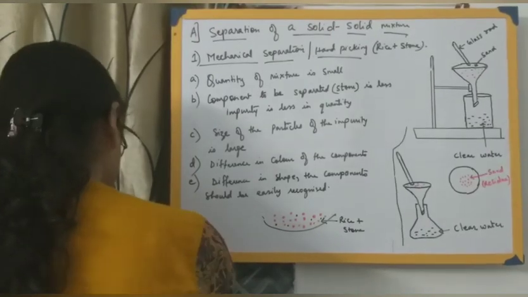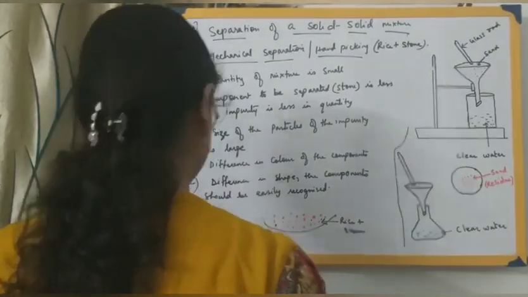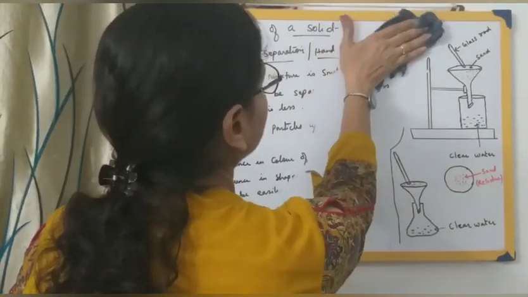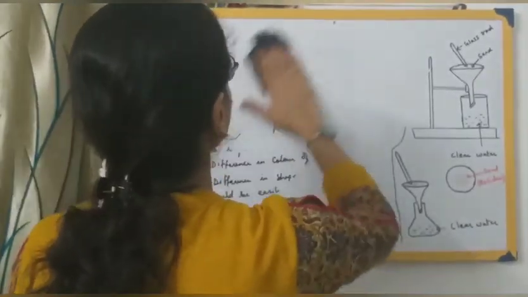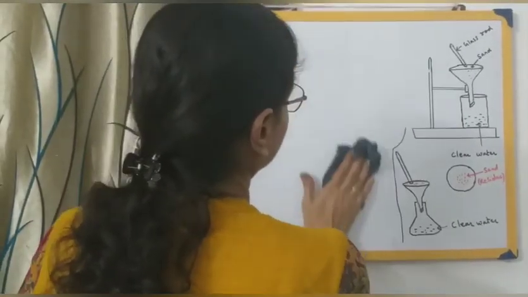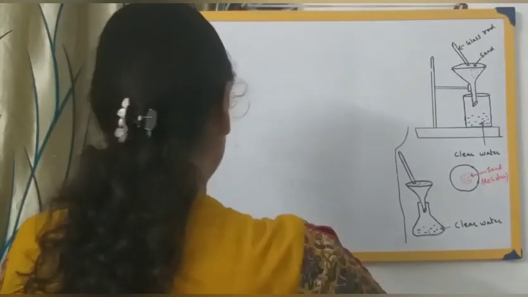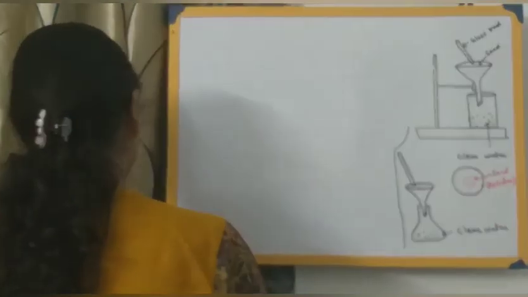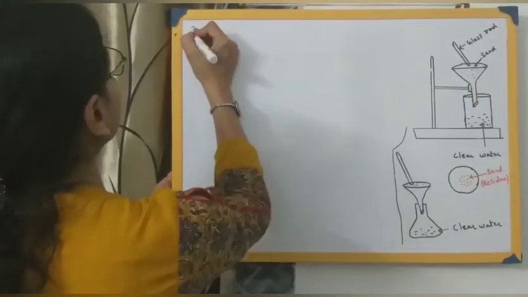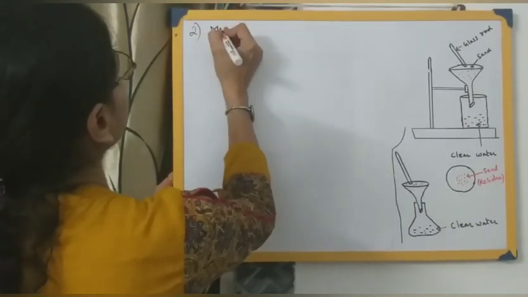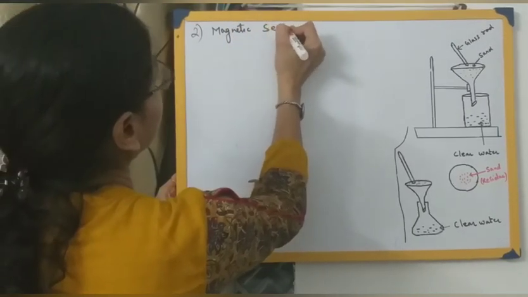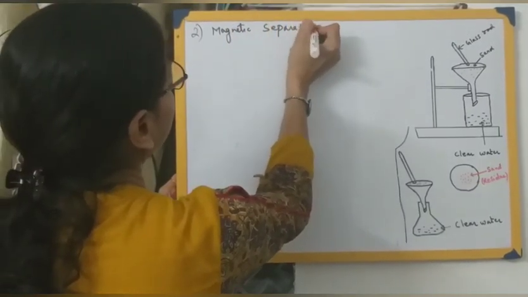Let me rub the board. So the next method of separation, the second method, is magnetic separation.